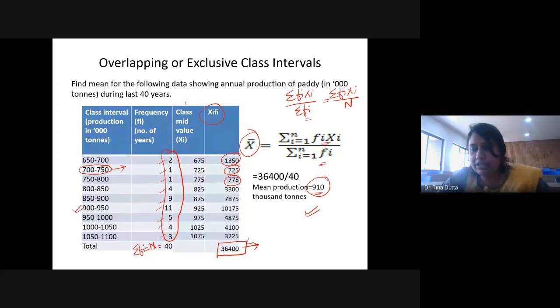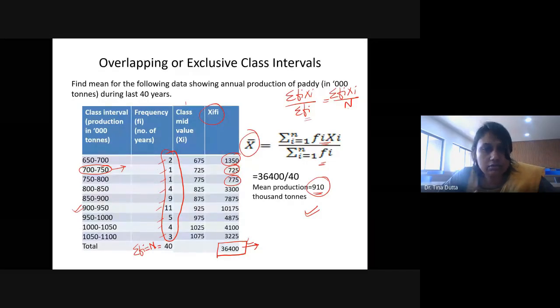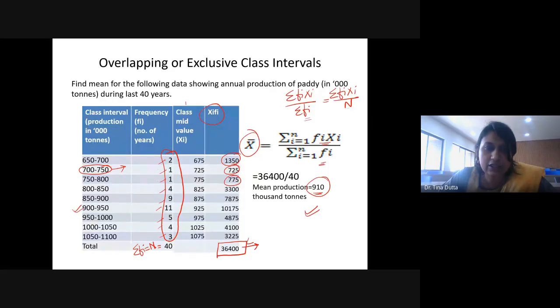So this simply means that on an average, the rice production in India has been 910,000 tons, right? So if we look at past 40 years data on rice production, on an average, how much rice production is there in India? Average rice production is 910,000 tons, right? So this is how you interpret mean. So I hope it is clear now.